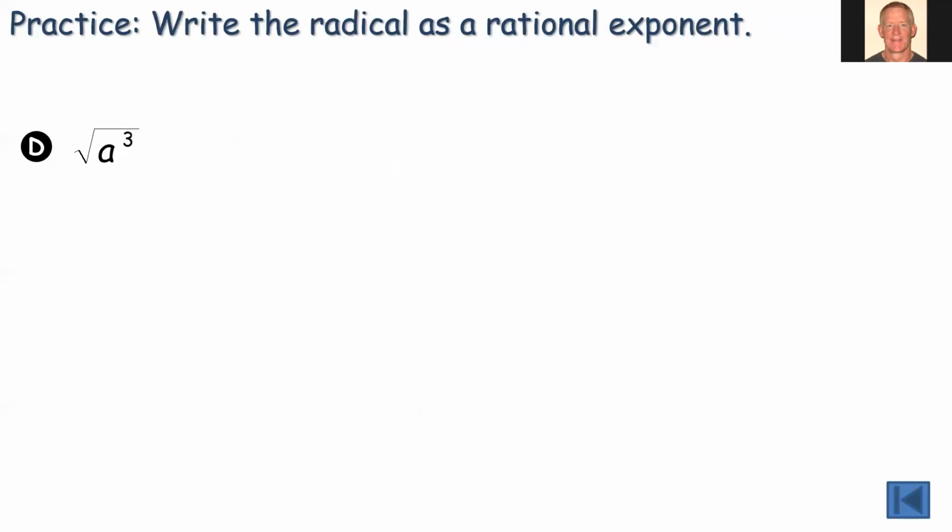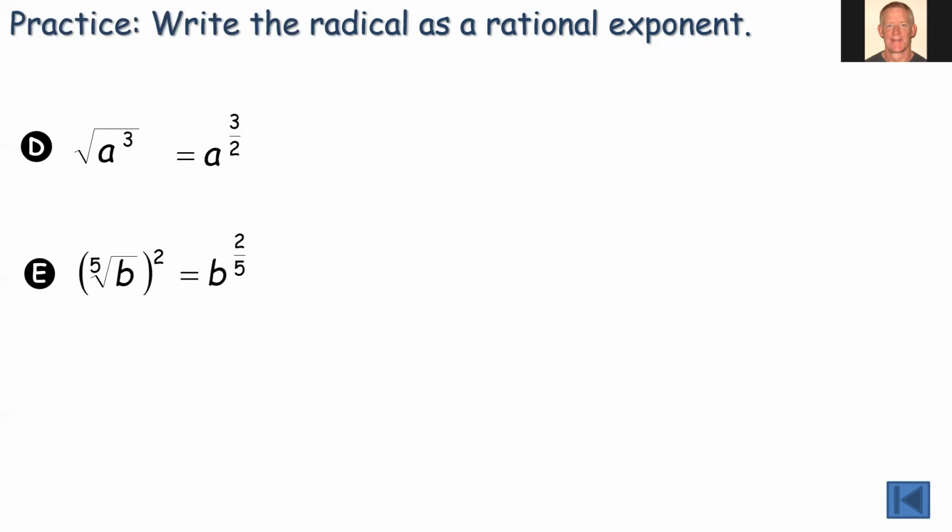All right, now we're going to go the other direction. I'm going to give you the radical expression. Can you write it as a rational exponent? So let's do the first one together. So we start by writing a, and then we have a 3 as the exponent. So that's going to become the numerator, and our index is 2. That will become the denominator. Okay, and when we're writing it in this direction, there's only one form that we can write it in, a to the 3/2 power.